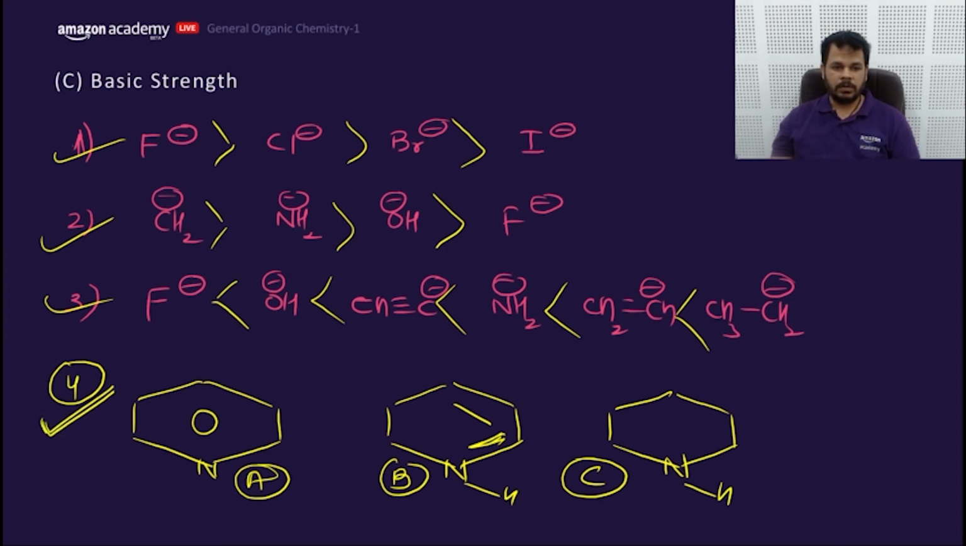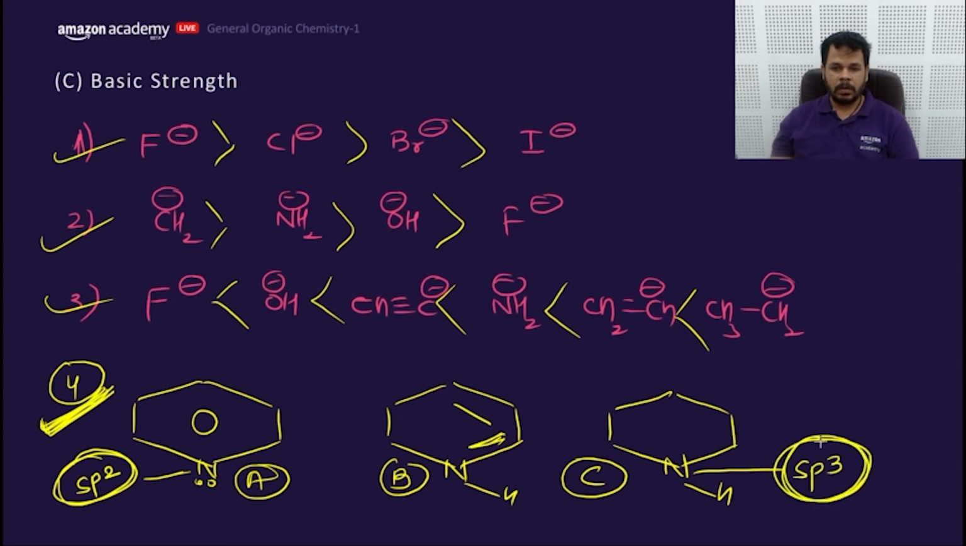Answer this fourth question. Comparison of basic strength. Directly proportional to plus I. Considering this nitrogen is sp2 and this nitrogen is sp3. This would be less electronegative, so it can donate its electron more. Electronegativity more, that means holding tendency would be what? More. So answer this fast so that we can wind up the session in a beautiful way.